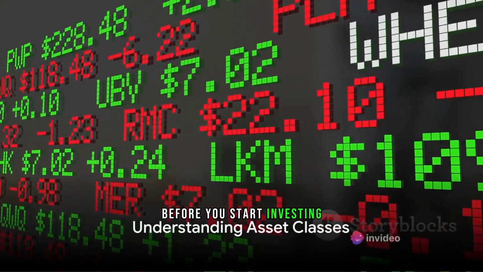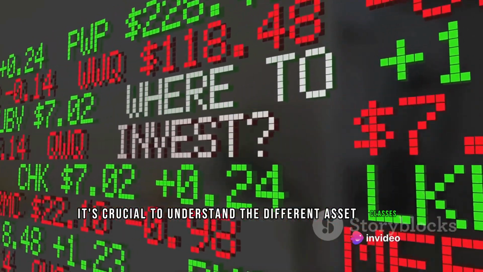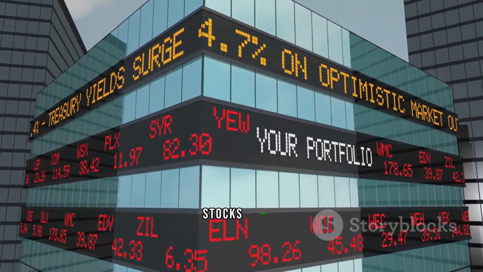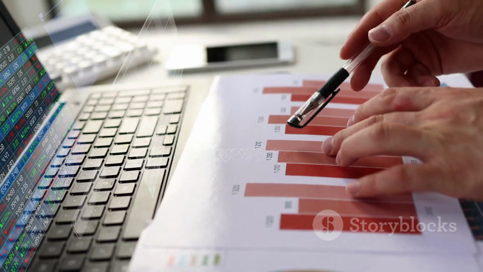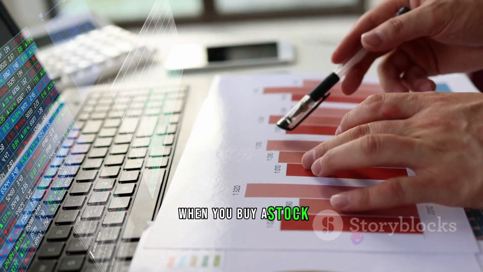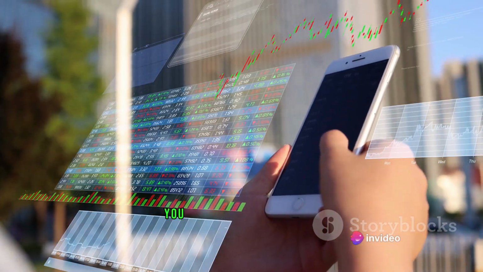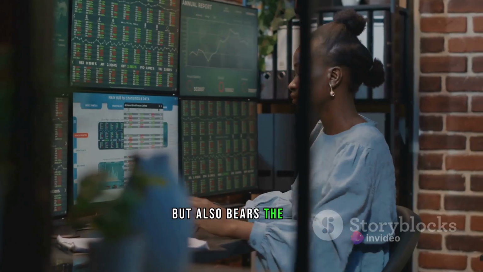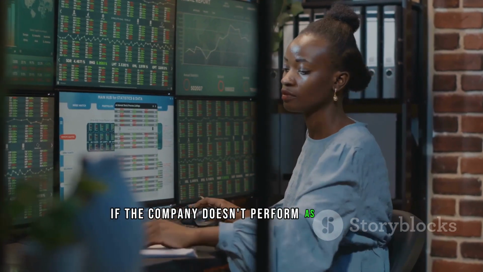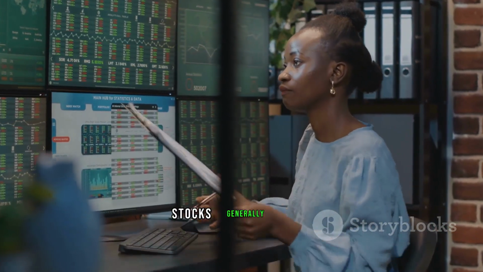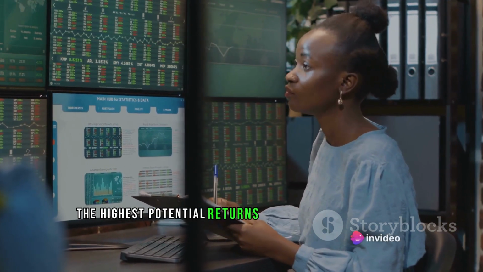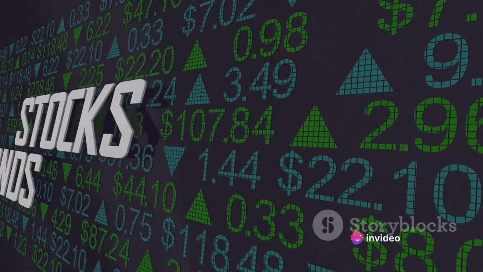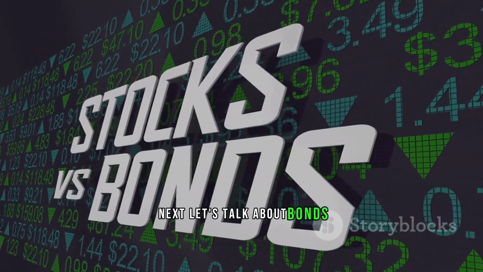Before you start investing, it's crucial to understand the different asset classes. Let's dive in and discuss these four primary asset classes: stocks, bonds, cash, and alternatives. First, we have stocks. When you buy a stock, you're buying a piece of a company. You become a shareholder who stands to gain if the company does well, but also bears the risk if the company doesn't perform as expected. Stocks generally offer the highest potential returns among the asset classes, but they also come with the highest level of risk.